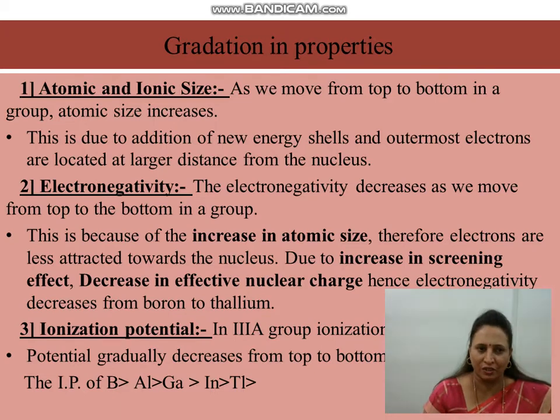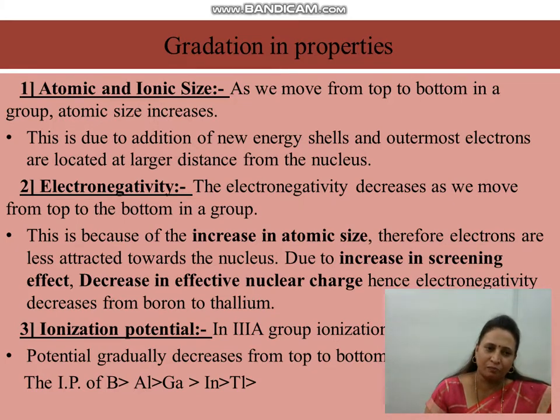Second one, electronegativity. All of you know that electronegativity is nothing but the tendency to attract the shared electron pair towards itself. It goes on decreasing as we move from top to bottom in a group. The reason is an increase in atomic size, due to an increase in screening effect and a decrease in effective nuclear charge. Hence, electronegativity decreases from boron to thallium.